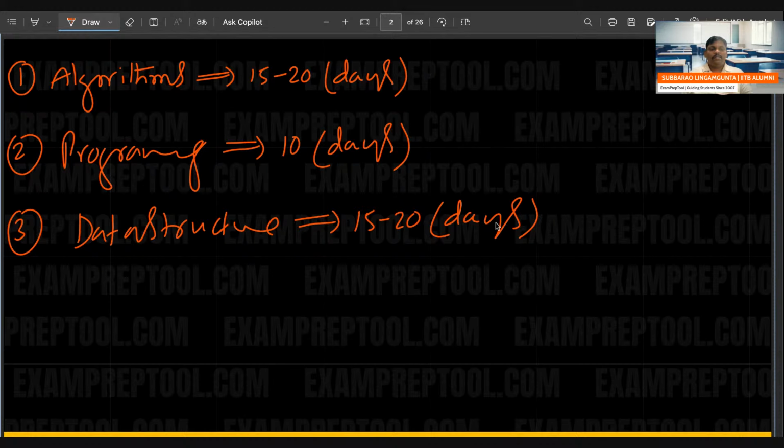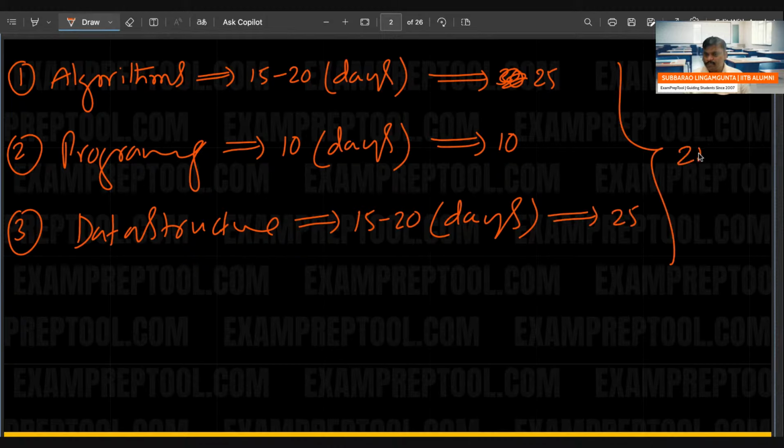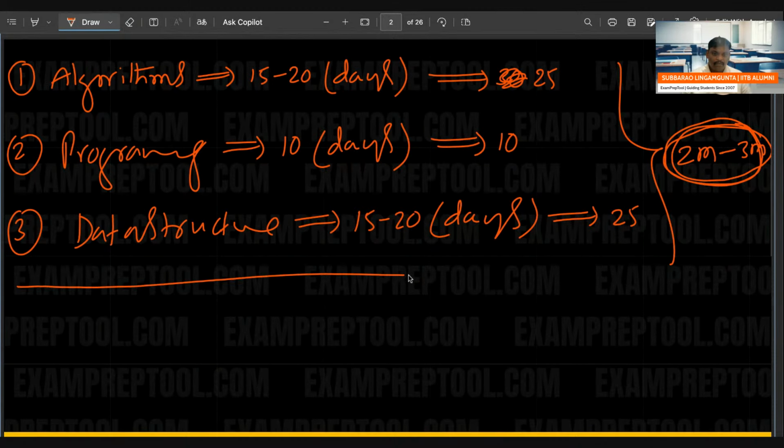Algorithm 15 to 20 days, programming 10 days, data structure 15 to 20 days, right? So this is my planning. On an average, let's take maybe 30 days, or maybe 25 days. This is 10 days. This is 25 days on an average. So that is the reason I said 2 to 3 months to be on the safe side, depending upon the person. Some people may go slowly. This course will take 2 to 3 months, syllabus completion.